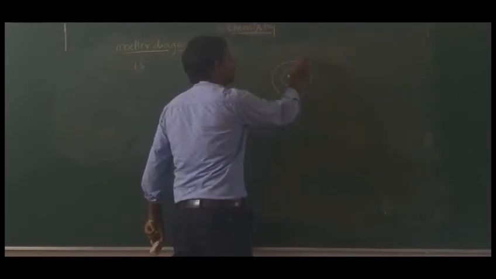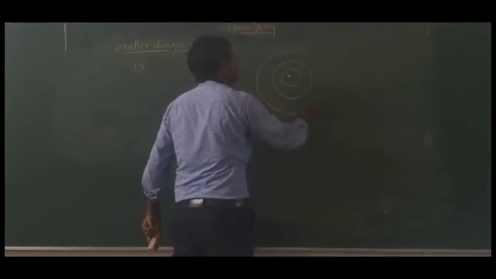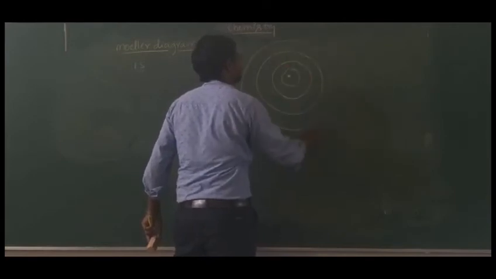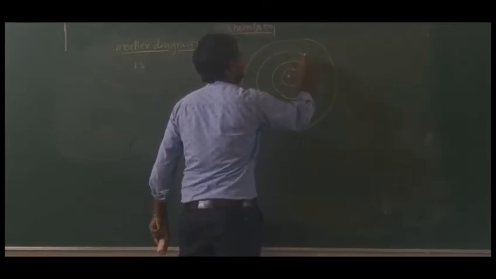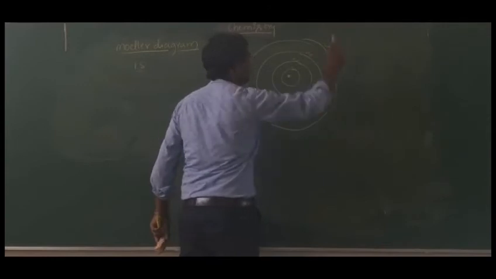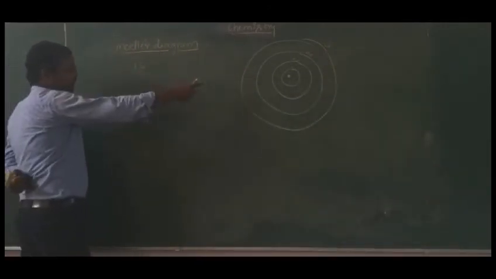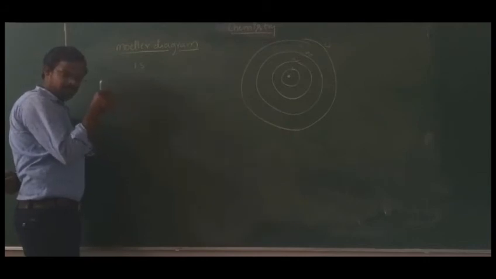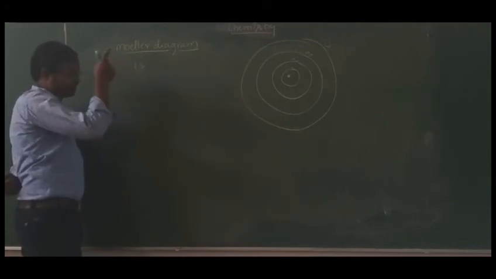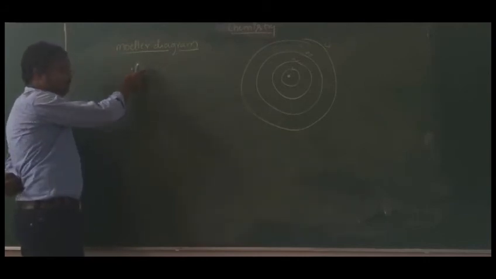Next circular path is the second orbit. And next is called the third one. Next is called the fourth one. 1, 2, 3, 4, 5 like that circular paths will be present. So around the nucleus, circular paths are present. The circular path we call an orbit.